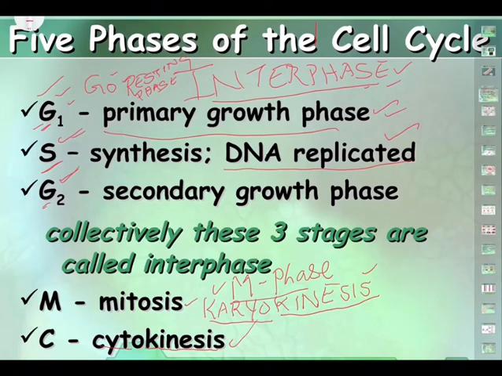S stands for synthetic, G for growth. In S phase, DNA synthesis or chromosome replication, DNA replication takes place. Each chromosome replicates to produce two sister chromatids which remain attached. Where do they get attached? To the centromere, like the Rudraksha bead. DNA content doubles and hence duplicate sets of genes are formed. So S phase is so important.